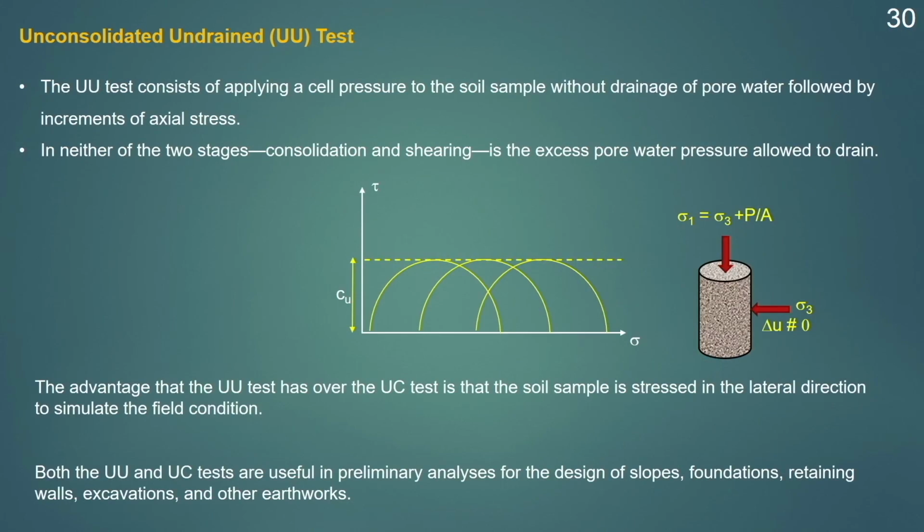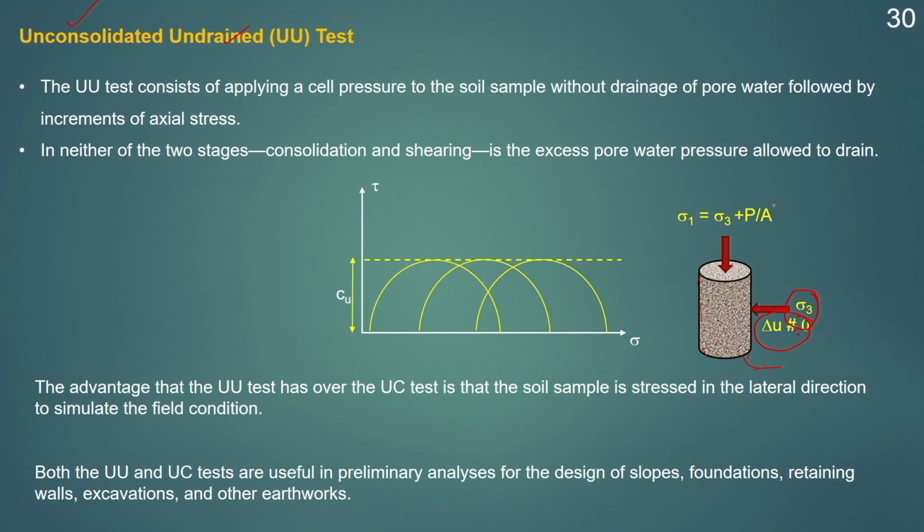Next comes the unconsolidated undrained test. As I told you earlier, in the unconsolidated undrained test, drainage is not permitted during the consolidation stage and also during the shearing stage. So, this is a soil sample. First, the soil sample will be subjected to a confining pressure sigma 3 and the drainage valve will be closed, or drainage will not be permitted. Therefore, the pore water pressure will start to increase, and u, the pore water pressure, will not be equal to 0.